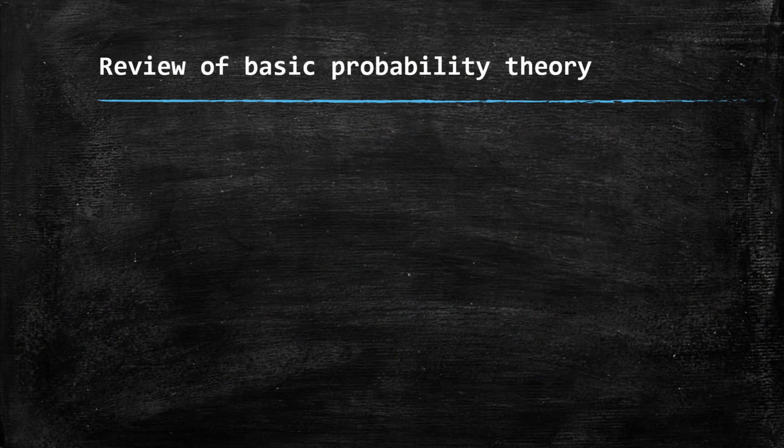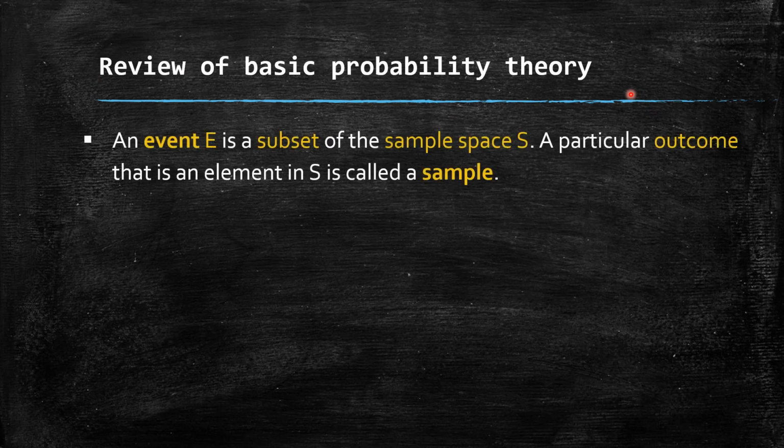Now students, let us revise the basic concepts of probability theory. Suppose we take up some random experiment, then the total possible outcomes of that random experiment are called the sample space, denoted by S. A particular outcome, that is an element in S, is called a sample point. For example, while tossing a coin, two possible outcomes are there, head and tail. So the sample space S is the set consisting of H, T, and each head or tail is a sample point in it.